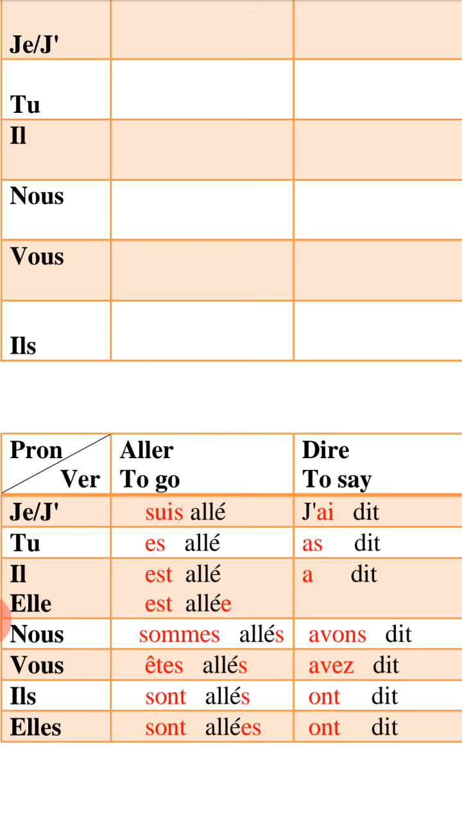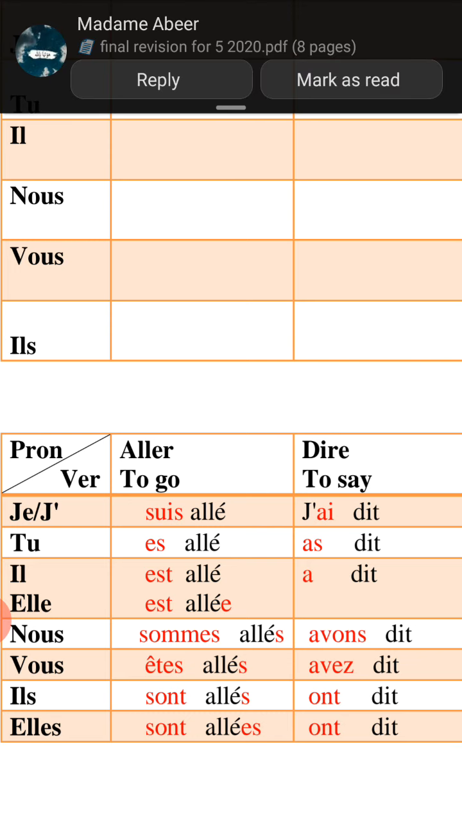Il, elle, il est allé, il est allé. Here you have something different. Il est allé, he went. Allé with e accent. But elle est allée here.